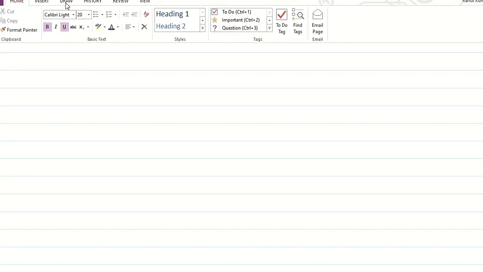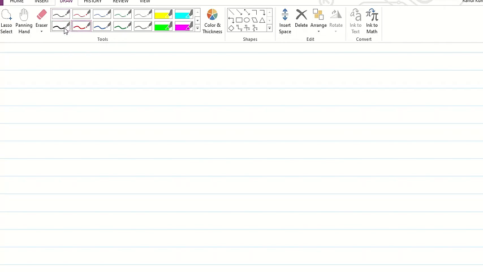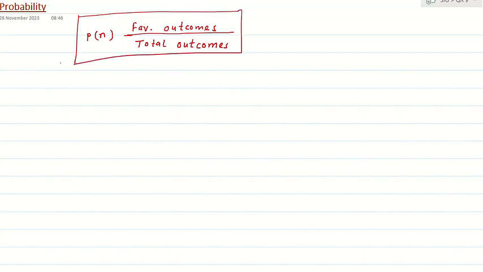So I can say probability is the number of favorable outcomes of the event divided by total outcomes of an event. That is called the probability of any event. So favorable outcomes divided by total outcomes.